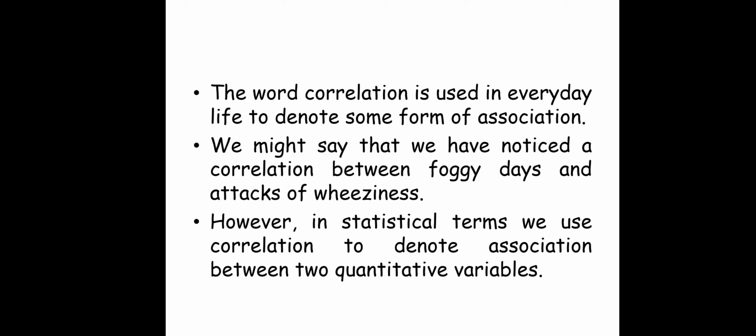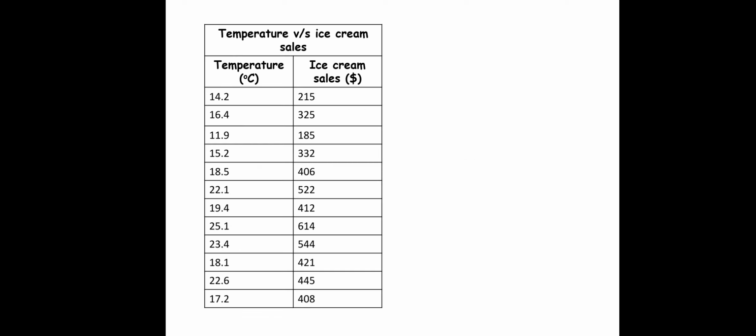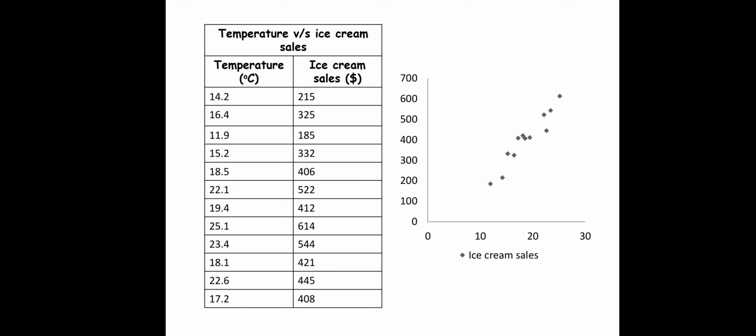However, in statistical terms, we use correlation to denote association between two quantitative variables. Like, for example, as you can see on the screen, temperature versus ice cream sales. Okay, so as the temperature increases, the ice cream sales also increase, isn't it? So, this is a kind of correlation. In cold climate, we will not consume ice cream, but in hot weather we do consume ice cream, isn't it?